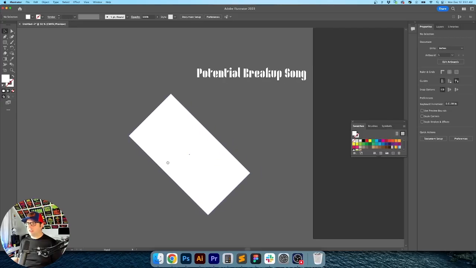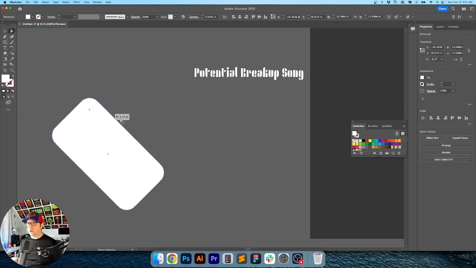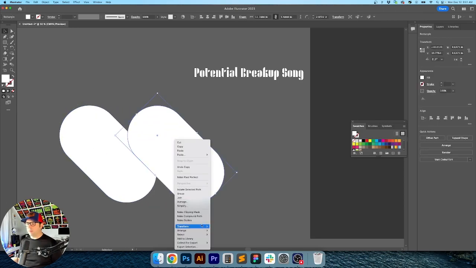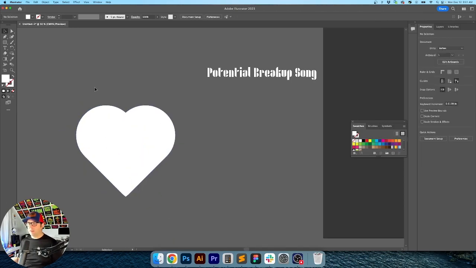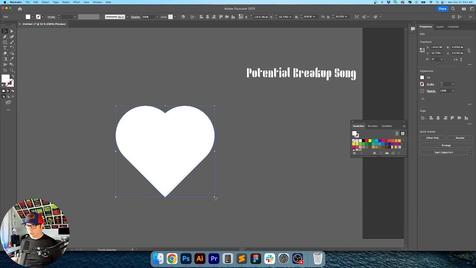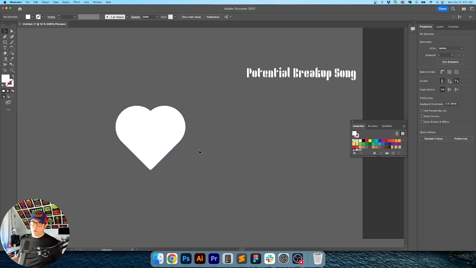All right, and since this is a Bauhaus design, we need to add a couple of simple shapes. So I'm going to create a heart, and we're going to illustrate that heart breaking. This is a new computer, and I haven't actually brought over my workspaces yet, so I need to go through and get everything back to where it was before, or I'm just going to go nuts.